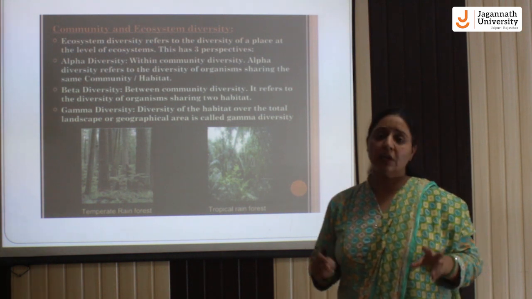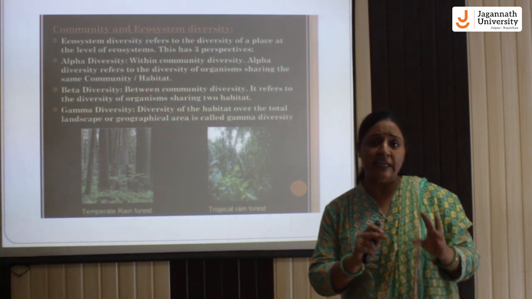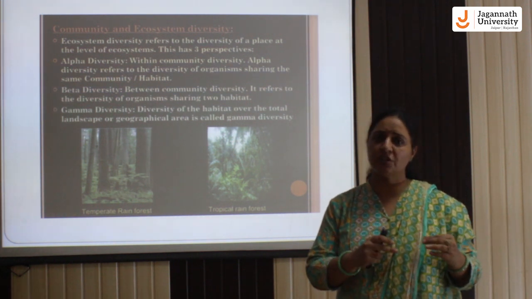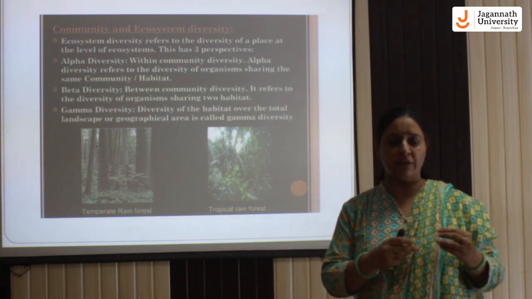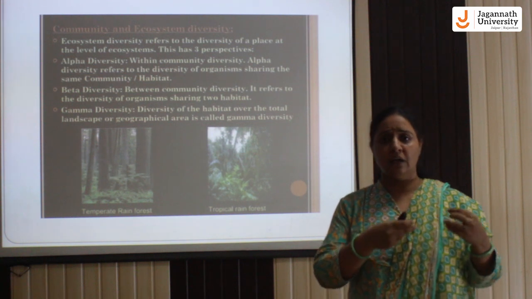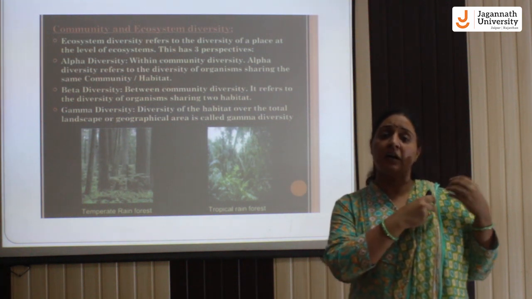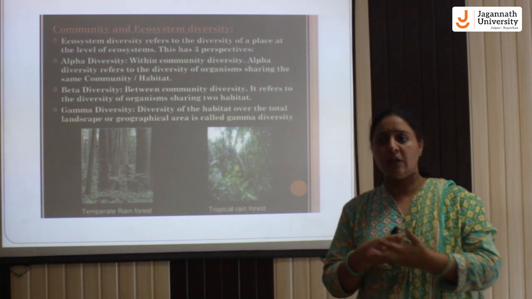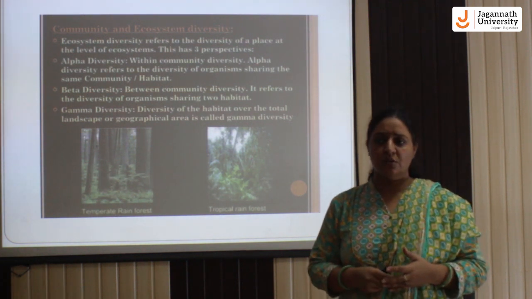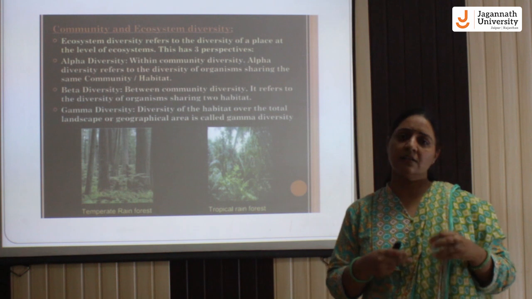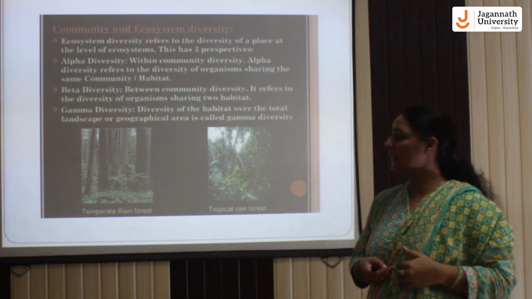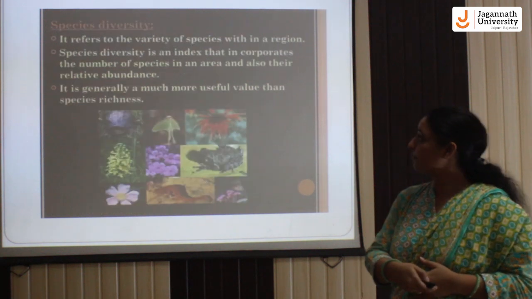And gamma biodiversity relates to universally available species on earth. If a species is found in polar areas or temperate regions, it will also be found in tropical areas. In any area it can be found easily, so that relates to gamma biodiversity.